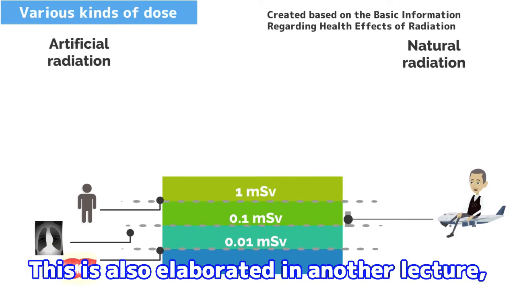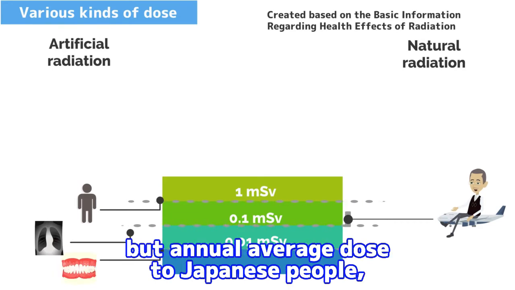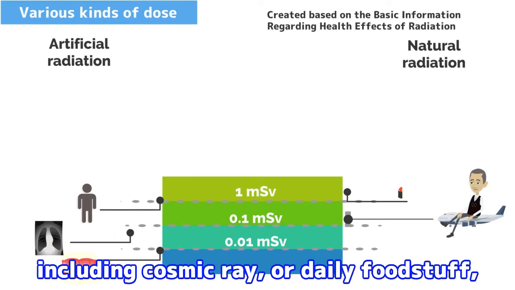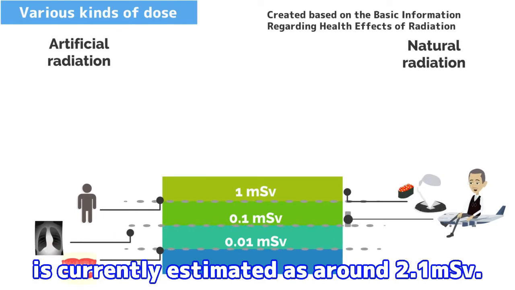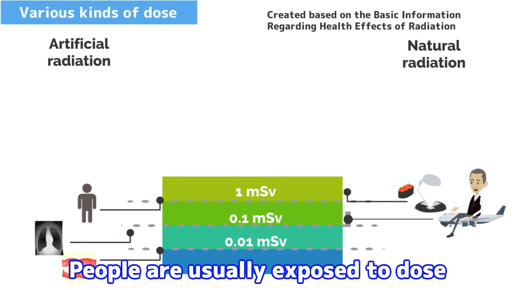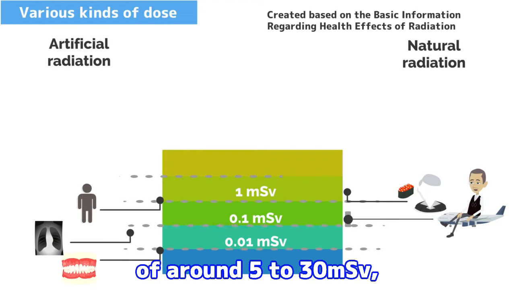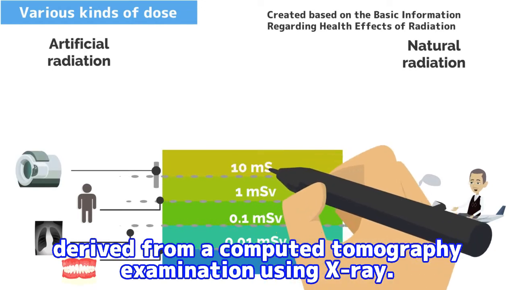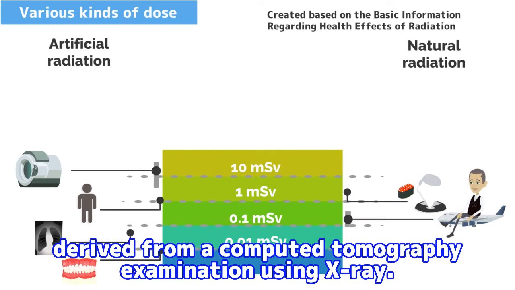This is also elaborated in another lecture, but annual average dose to Japanese people, derived from natural radiation, including cosmic ray, or daily food stuff, is currently estimated as around 2.1 millisievert. People are usually exposed to dose of around 5 to 30 millisievert, derived from a computer tomography examination using X-ray.